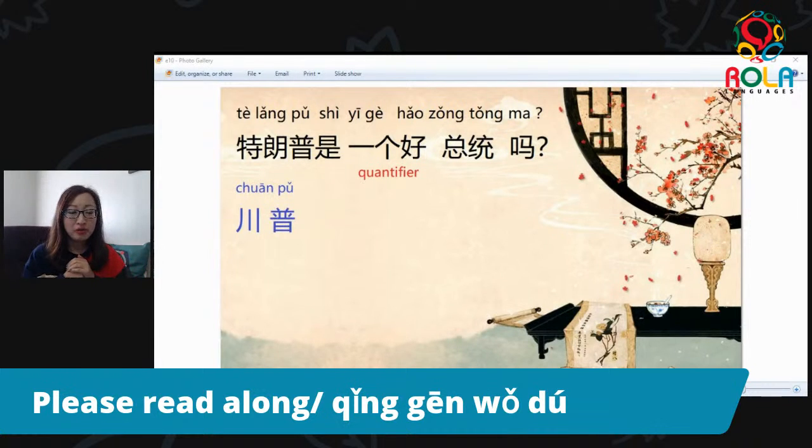For Chinese learning, some of you may have known quantifiers, quantity words, are a rabbit hole that you might not want to go down when you first start learning. So 一个 here simply means one. 个 is just to show this is an item, like one item of something, but it does not carry any meaning of itself. Okay, so 一个, one. 好, good. 总统, president. 吗 turns it into a question. So 特朗普是一个好总统吗？ Or we can say 川普是一个好总统吗？ Anybody can guess what the sentence means? It means, is Trump a good president?